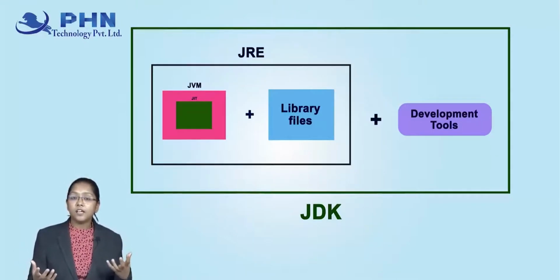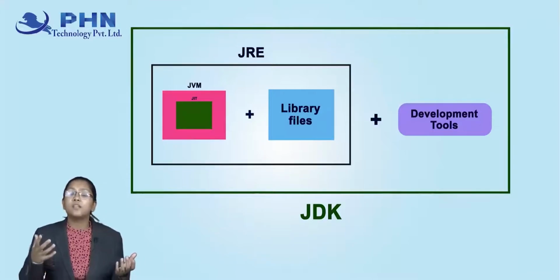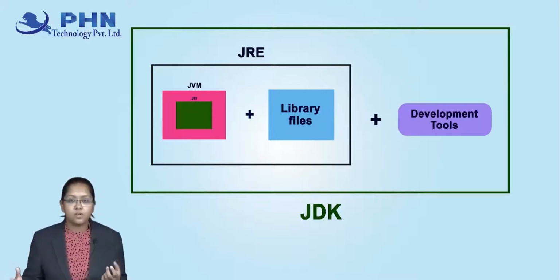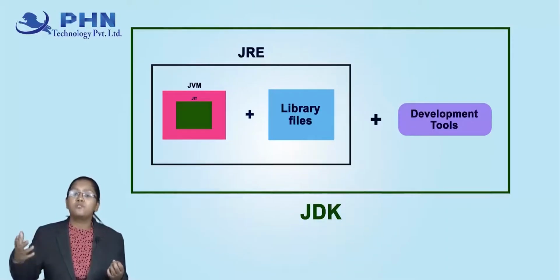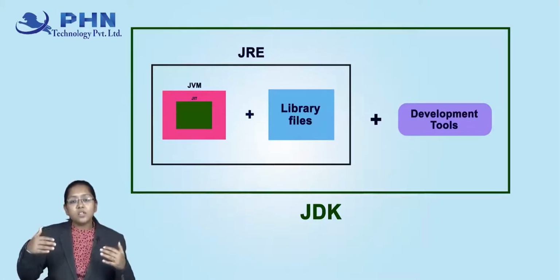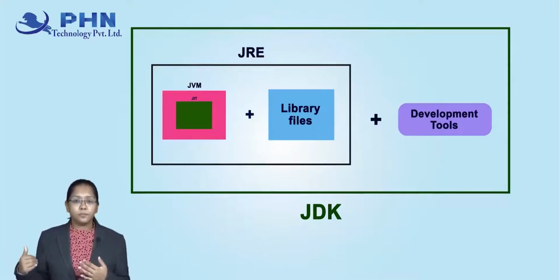And then here comes our JVM. JVM is what? Java Virtual Machine. Inside JVM we have JIT, which optimizes the code and makes the execution faster. Okay, so this is how our process is done.